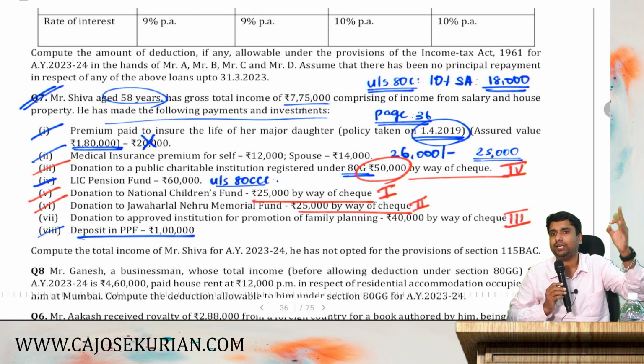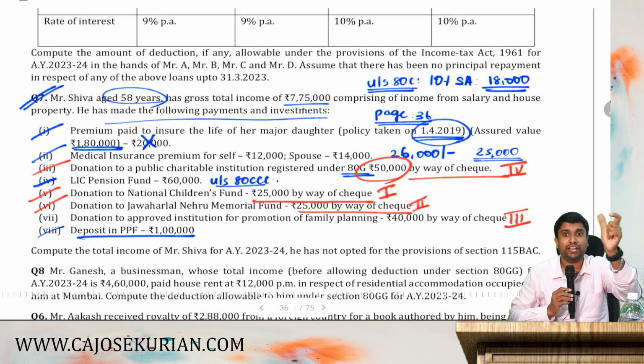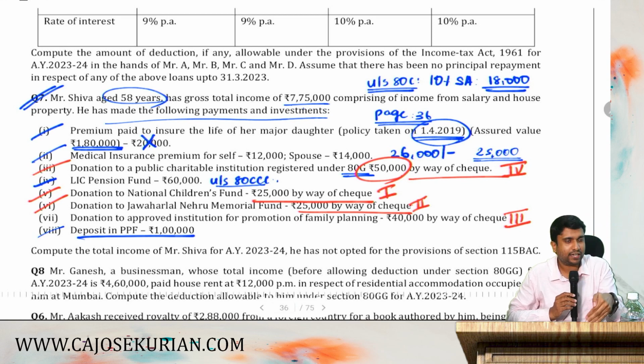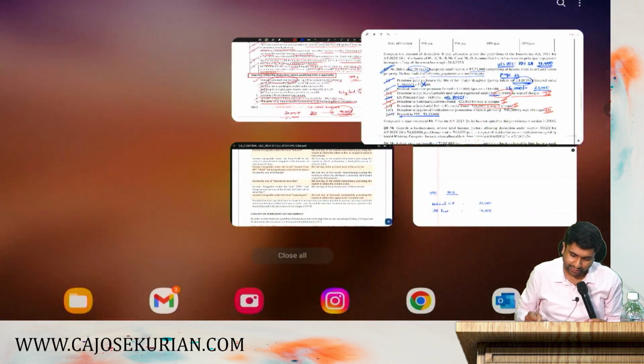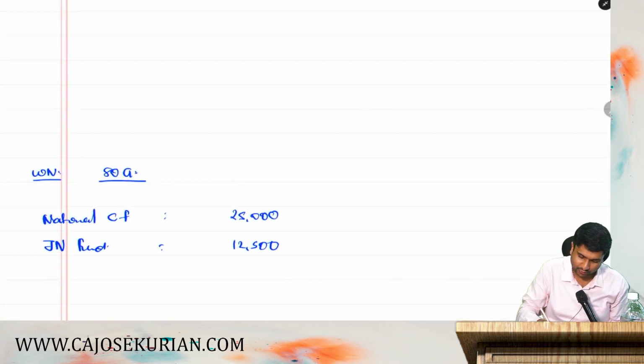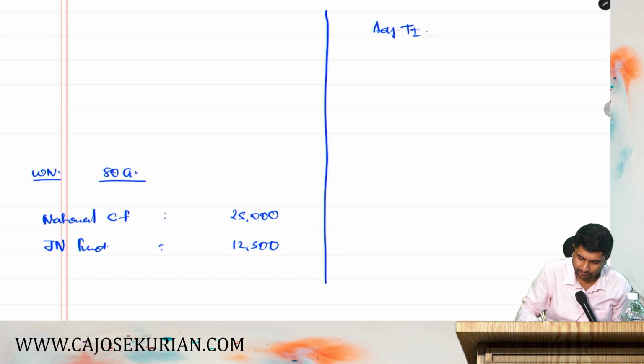What is that duty? You need to compute the qualifying limit. What is qualifying limit? You compute the adjusted total income, then apply 10%, then you will get the qualifying limit. What is adjusted total income? For that, you need to take the gross total income first. So, let's compute the adjusted total income now.